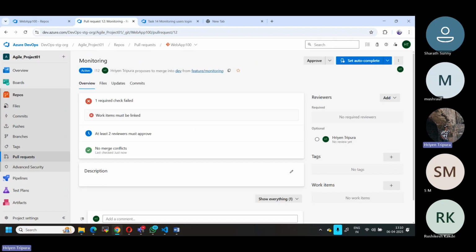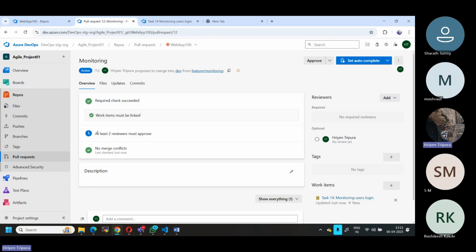Now, what can we do then? If you want this to work, then you can mention a work item. In my case, maybe I can set a work item. See, now notice, one issue. If I give a work item now, whatever task I mentioned, this is the one I'm going to work on. Now automatically the issue is gone because it is meeting the branch policy. If the branch policy condition is met, then only your pull request will be completed. Now it is gone, passed.